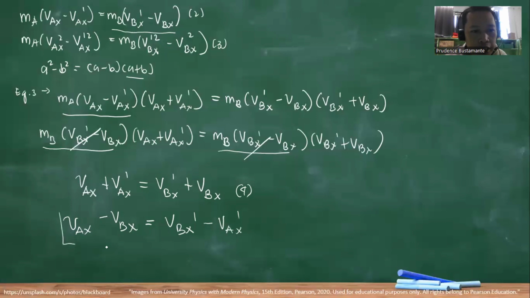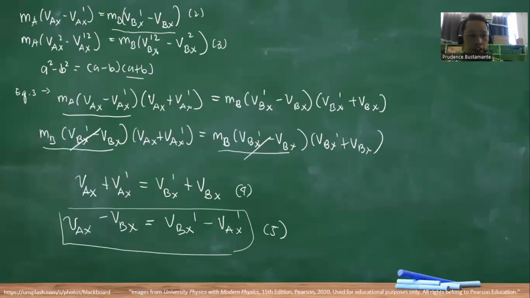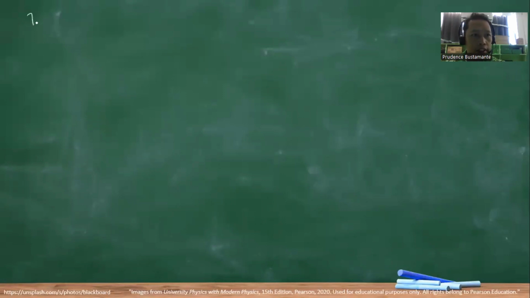So what does this mean? Okay. So this is number 5. Let's continue this one. Okay. So let's write it again: the initial velocity of A minus the initial velocity of B is equal to the final velocity of B minus the final velocity of A.